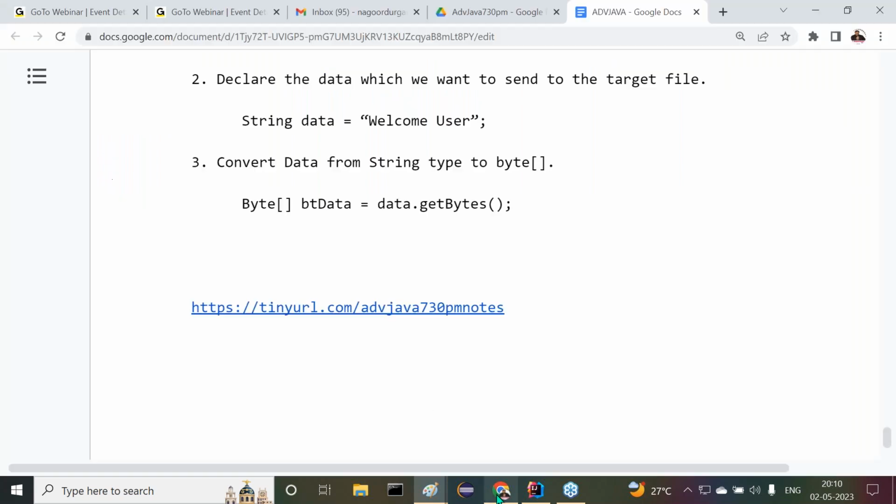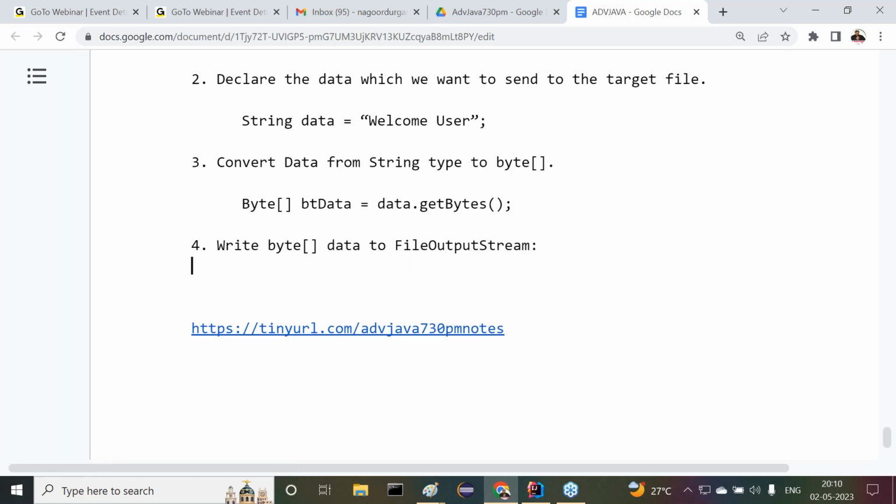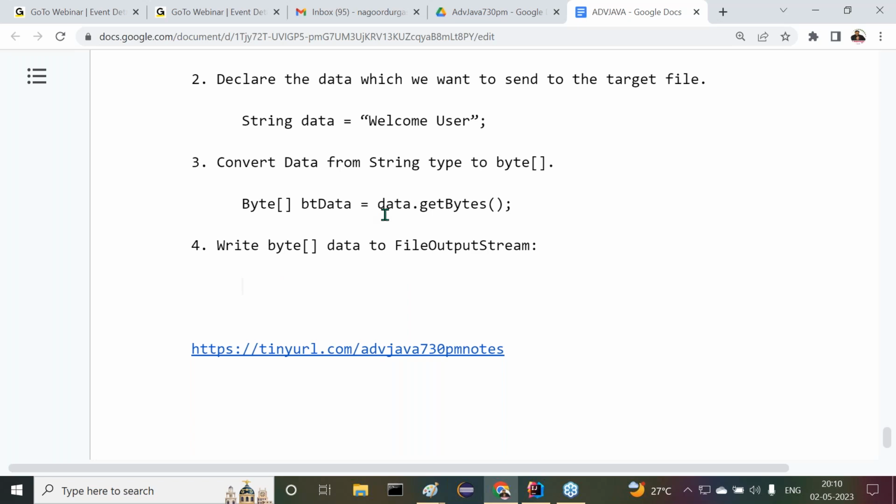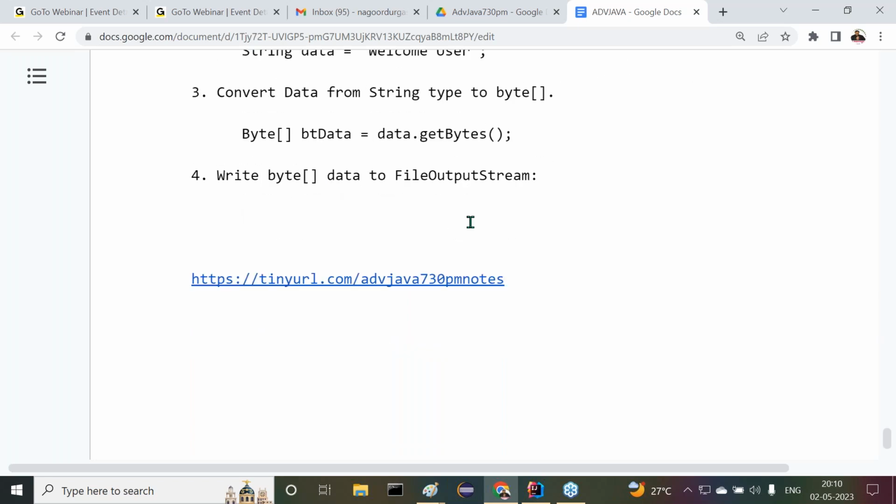Right, so now next one is step number 4: write byte array data to file output stream. To write this byte array data to file output stream, what do we have to do? FOS dot write. FOS dot write method we have to use there. Then what next? BT data. FOS dot write of BT data. Okay. Then automatically, what is going to happen here?